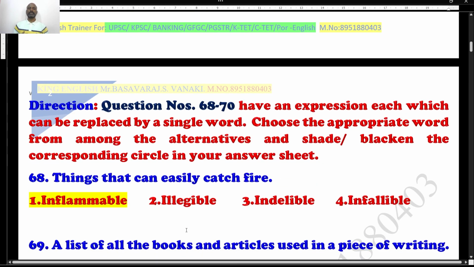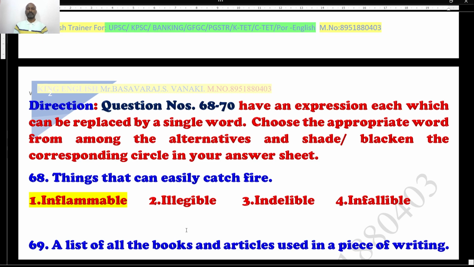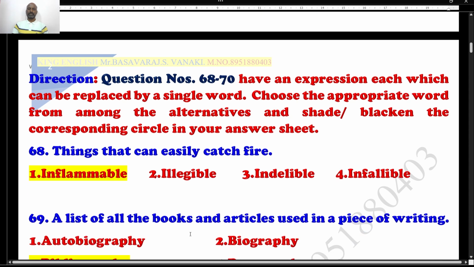Students, questions 68 to 70 are based on choosing the appropriate word from the alternatives given. Let's see the questions. Students, these are all vocab based, point to be noted. Question number 68, things that can easily catch fire. Of course, it is inflammable. Sometimes they give flammable, inflammable, both are the same. And this is going to be the right answer, 100%. You need not worry. Just lock it and cross check your key answers.